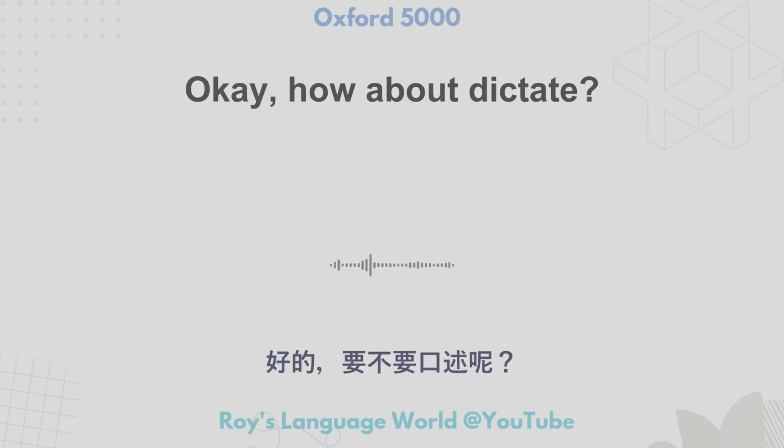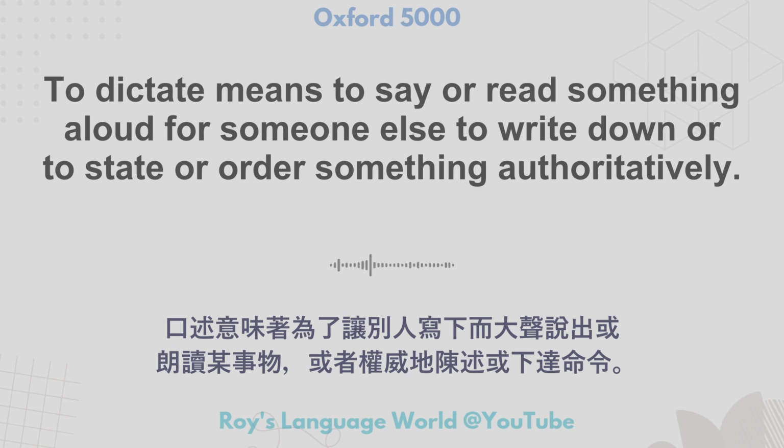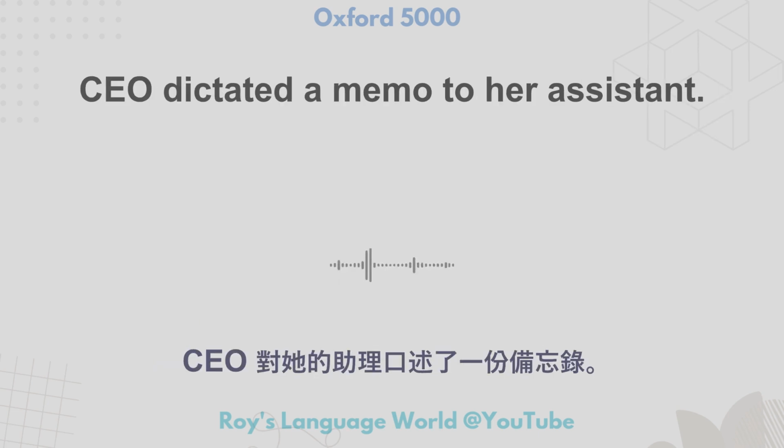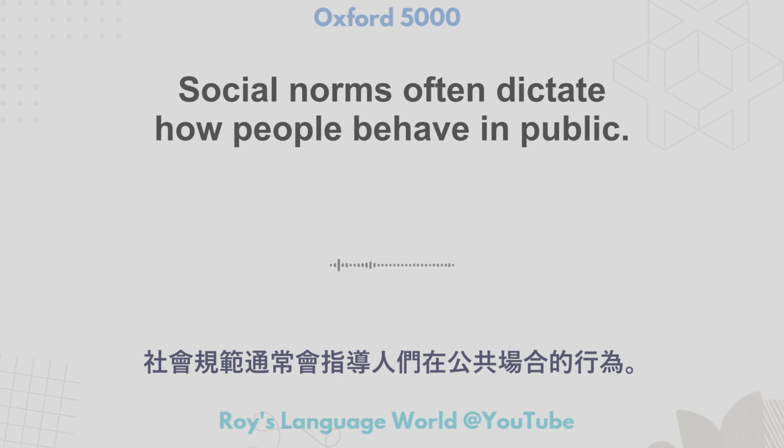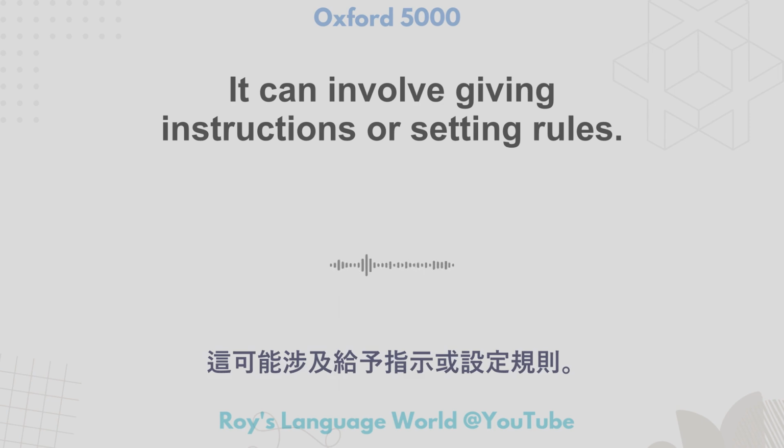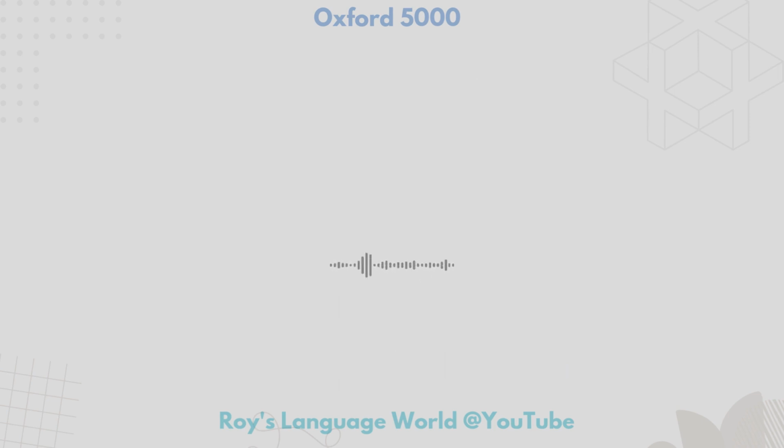Okay, how about dictate? To dictate means to say or read something aloud for someone else to write down, or to state or order something authoritatively. The CEO dictated a memo to her assistant. The coach dictated the plays for the team to run. Social norms often dictate how people behave in public. It can involve giving instructions or setting rules. It can. Yeah, definitely.